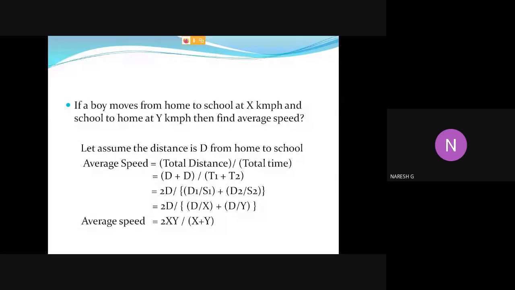By taking LCM and simplifying, you get the average speed equal to 2xy by x plus y. So if the distance is the same, we can use this formula for average speed, 2xy by x plus y. This is the derivation of how the average speed formula was derived, only for the same distance.